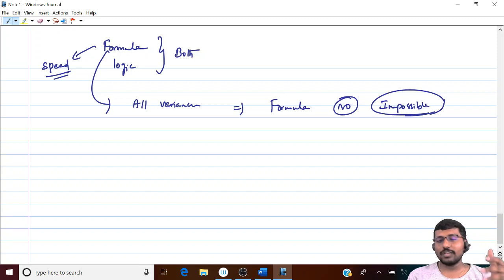Of course, the negative side is you have to keep on what? Revising them. Otherwise, you don't remember. That's a different ball game. Are you able to understand? So therefore, we're going to go with both.